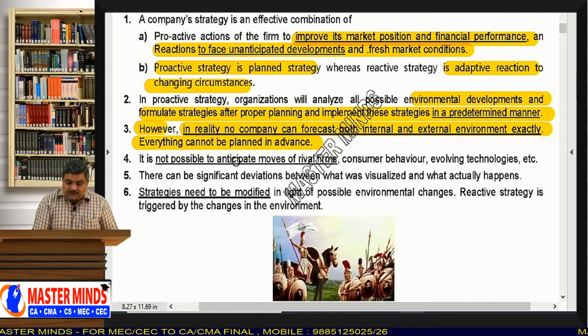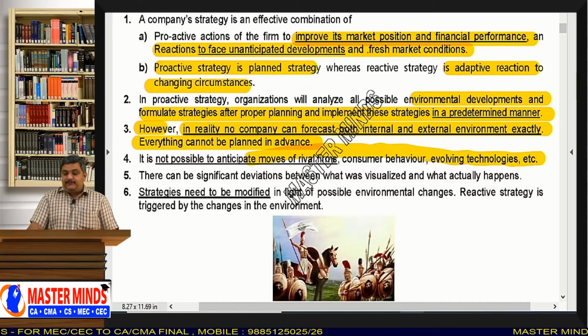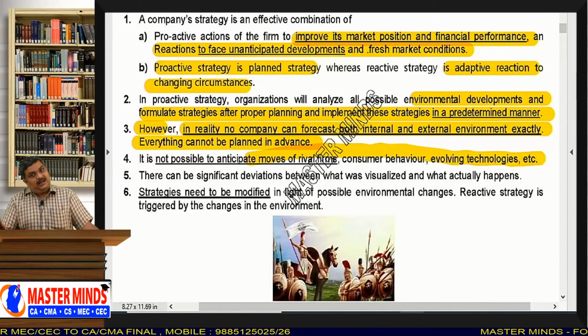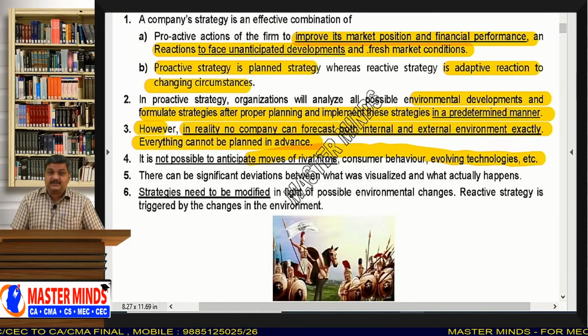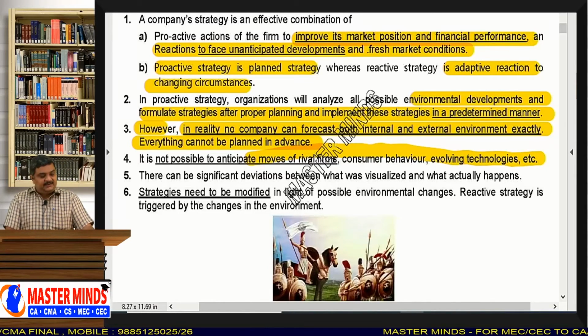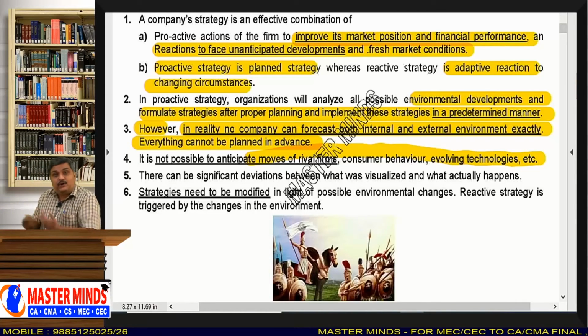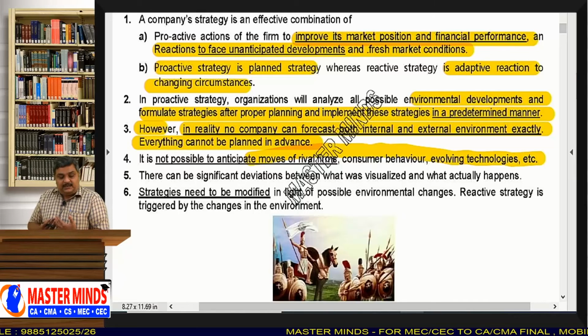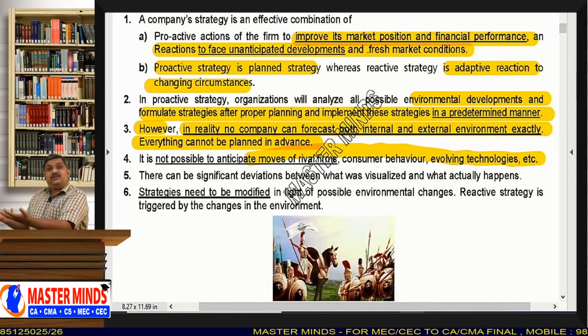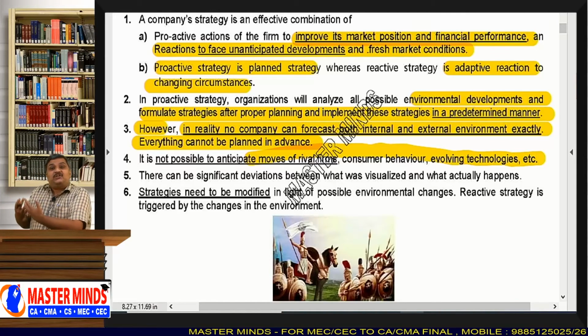So, it is not possible to anticipate the moves of rival firms, consumer behavior, evolving technologies, and the natural situations, the pandemics. These all cannot be expected in advance. What strategies our rivals may make, we don't know. Okay, how the consumer behavior changes, we don't know. And it is very fast and dynamic nowadays.